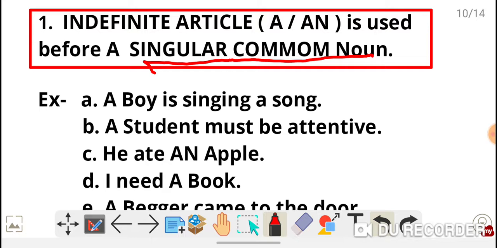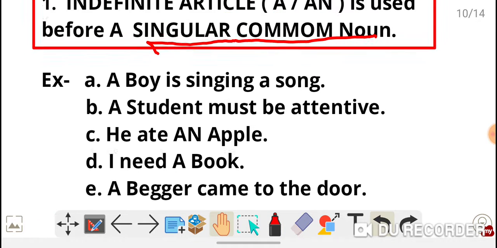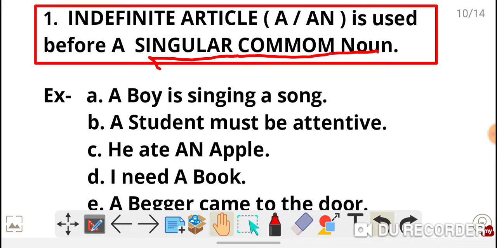For example, a boy is singing. What is the meaning of indefinite? Indefinite means which is not definite. So we do not specify anyone. Say a boy is singing, so any boy can sing. We do not particularize that boy. When we particularize, it will become the. In my next class, I will discuss the article the. I will teach you elaborately.